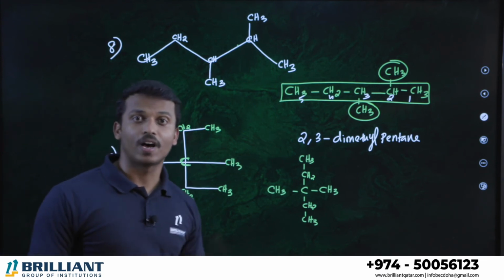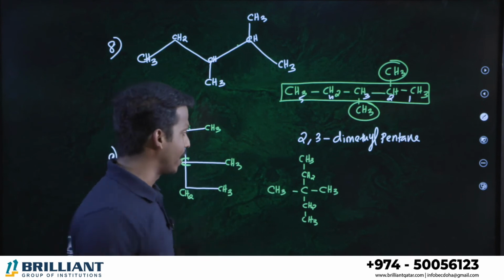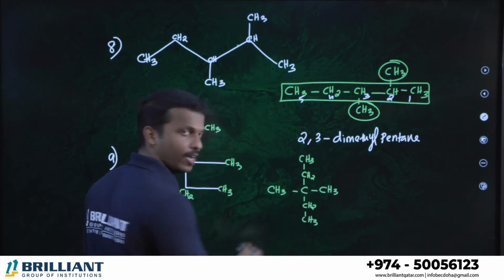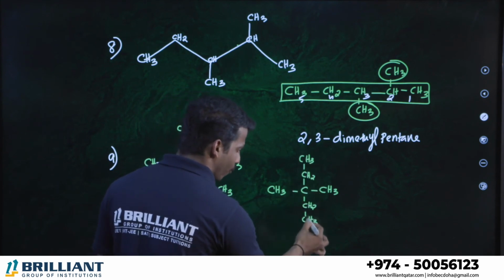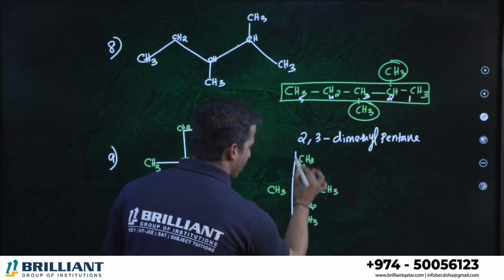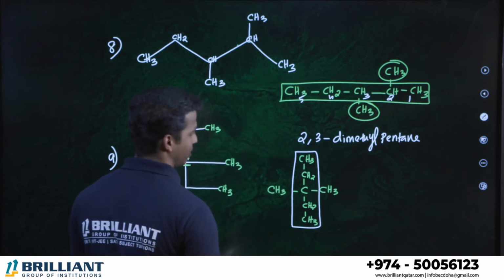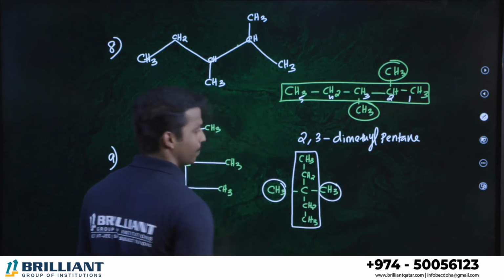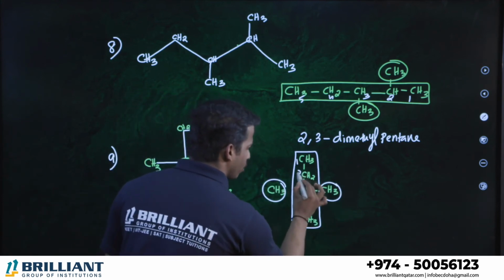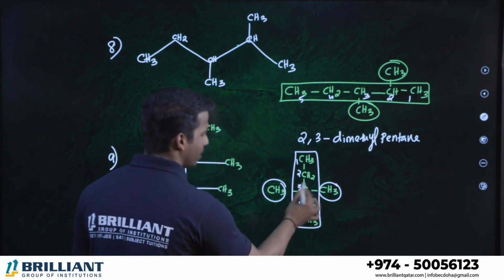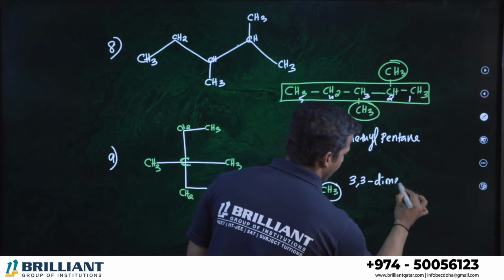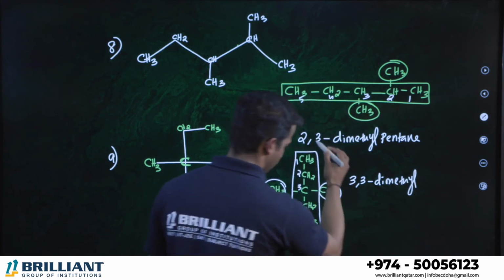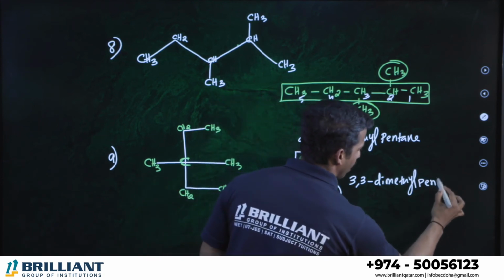Total how many carbons are present in the parent chain? Can you identify? Is this the parent chain? This is only 3 carbon. You see 1, 2, 3, 4, 5. Yes, this is the maximum carbon chain here. This is the parent chain. So these are branches. Number the parent chain 1, 2, 3, 4, 5. Third position has 2 methyl groups. Therefore 3,3-dimethyl. 5 carbon containing chain, what can you call? Pentane.